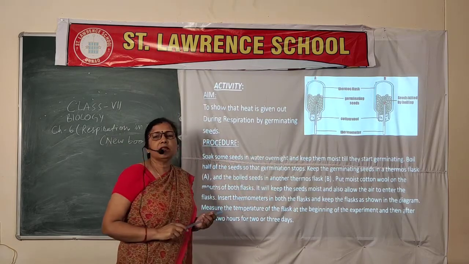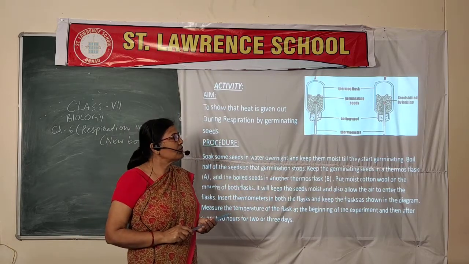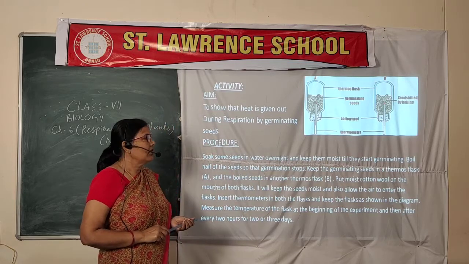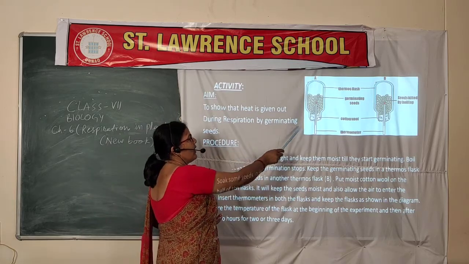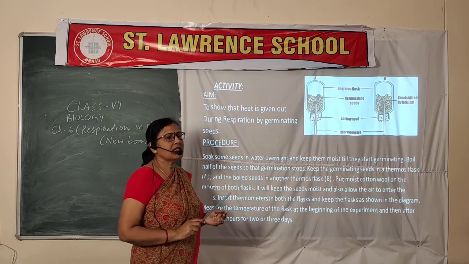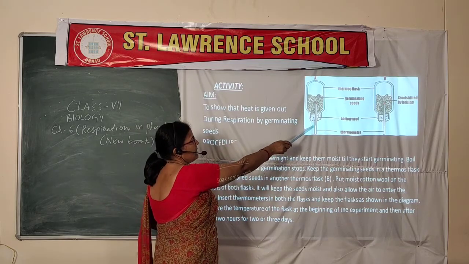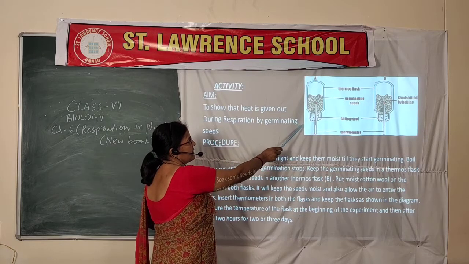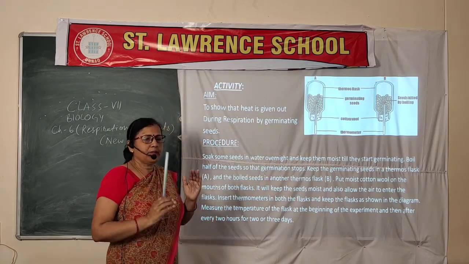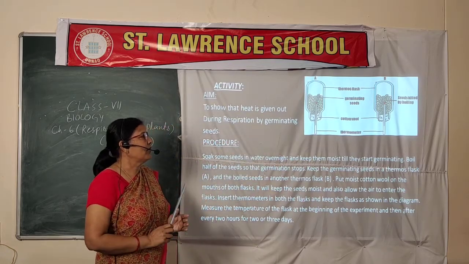Before that, both thermometers showed the room temperature, but after 3 to 4 hours, because the germination process is continuing, you will find the temperature slowly increases in flask A, and at a particular time it will stop.